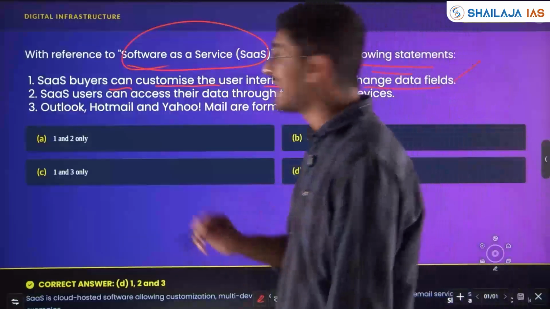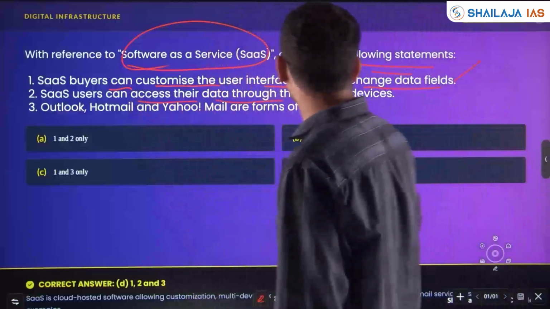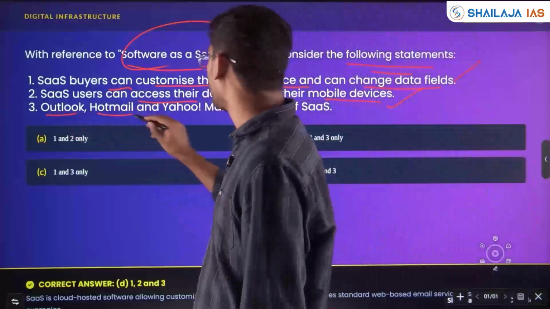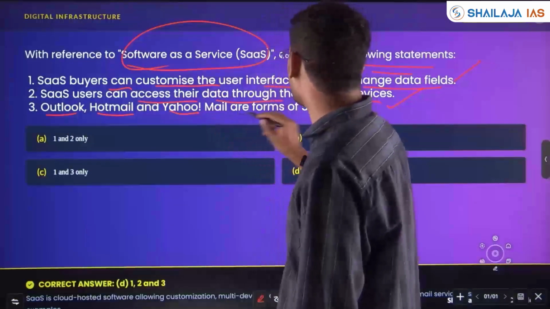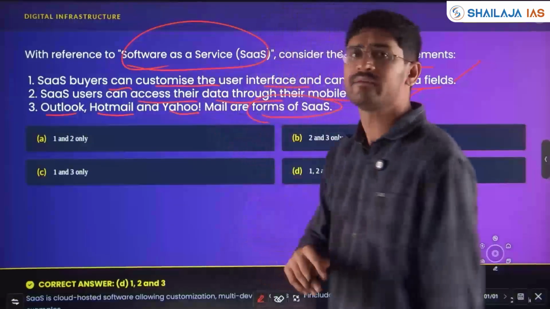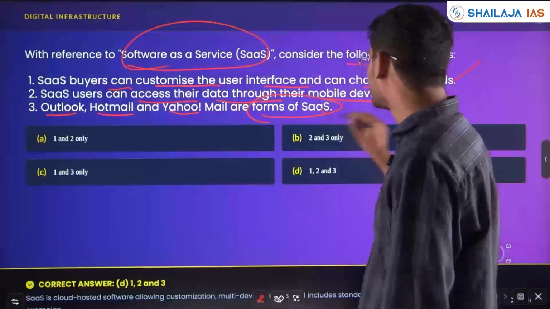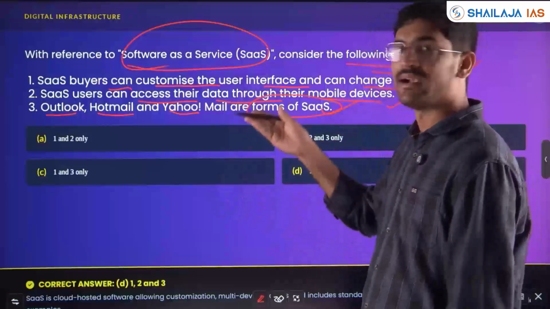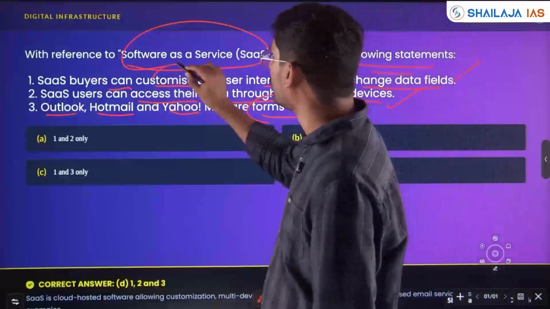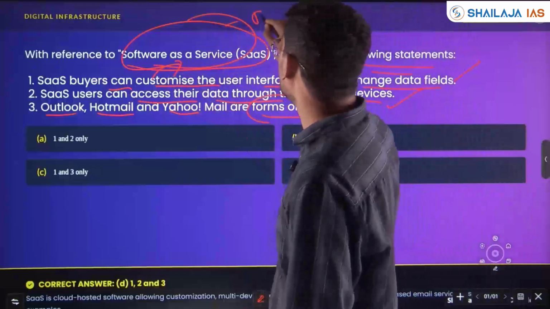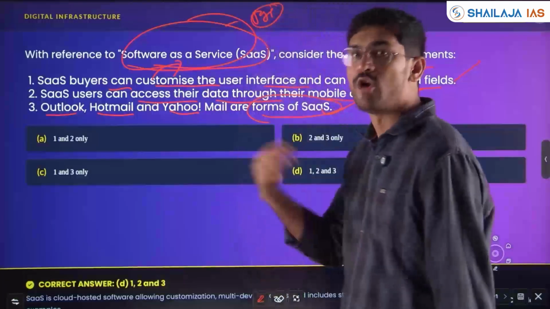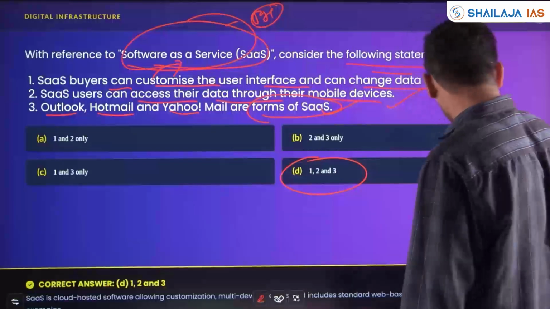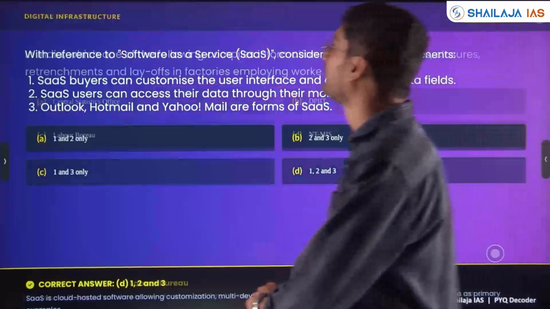SaaS users can access their data through their mobile devices. Yes. Outlook, Hotmail, Yahoo Mail are some of the forms of software as a service. Yes. Here all three statements are a possibility and a general direction towards technological growth. So the answer will be option 1, 2, 3.